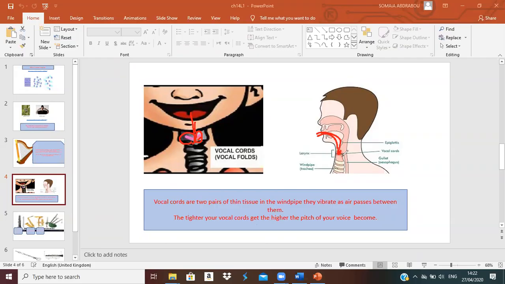If the vibration is very fast, it means your vocal cords will be tight, very tight, so it will cause higher pitch. If the vibration is slow, your vocal cords will not be tight, so it will cause low pitch. This is about the vocal cords inside your neck.